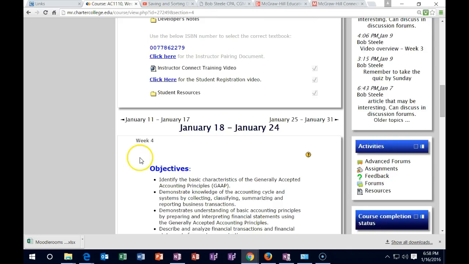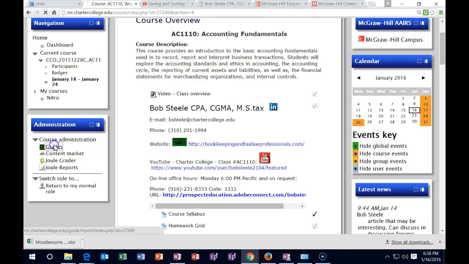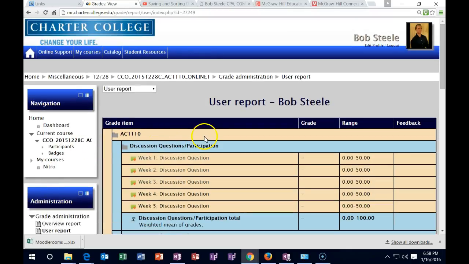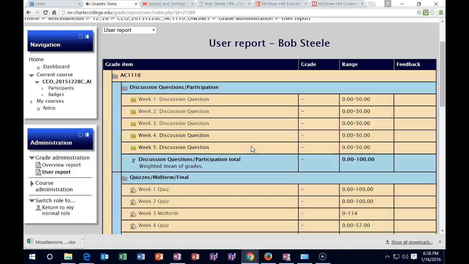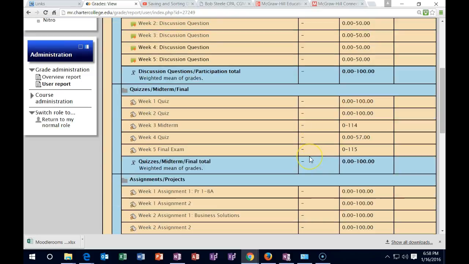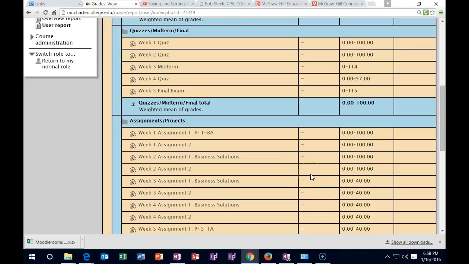Going to scroll up to the Gradebook. So here's the Gradebook. Week 3 grades should be in there by Tuesday, probably Monday night even, if I get real good at it. That means you want to check the grades on Tuesday or Wednesday, and make sure that everything is updated through week 3. For example, the discussion forum should go from a dash to a grade. As long as it has a dash, that means that it has not been included in the gradebook. That'll be the same for the midterm here and the assignments down here.